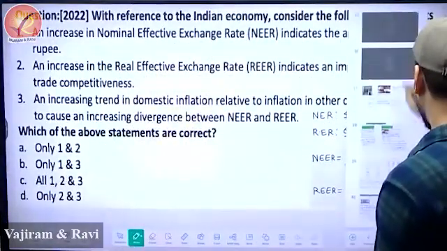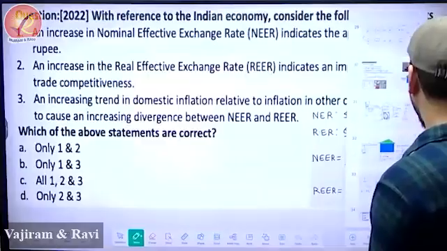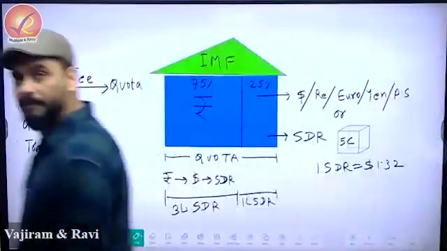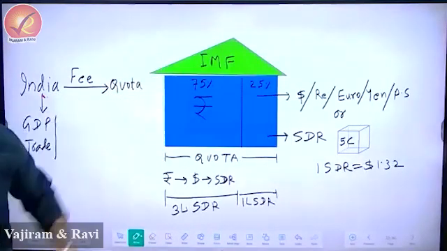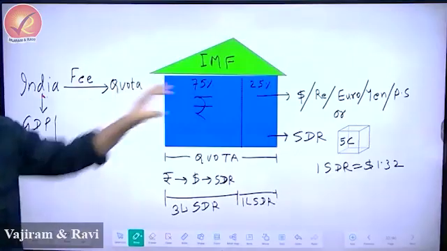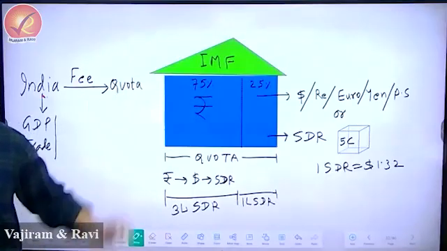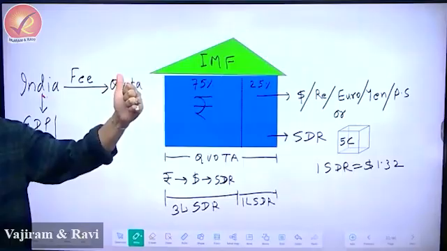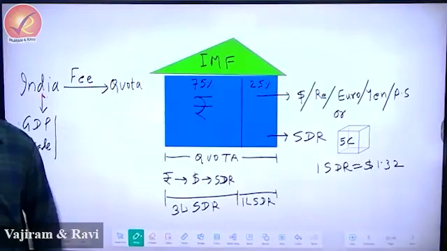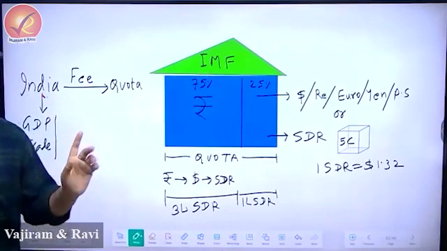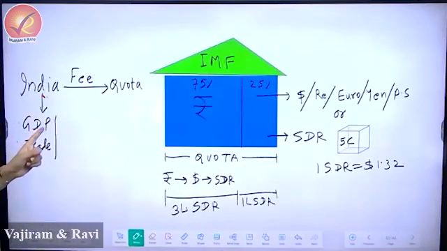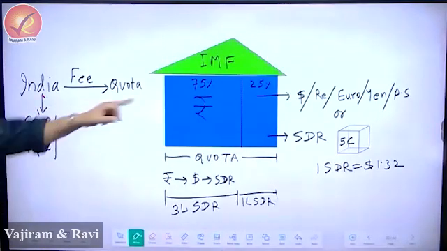So let us go back and let us try to see what I have in mind. Look at this, please. Now, that's India. Look carefully, bacho. That's India and that's IMF. Now, when India was trying to become a member of IMF, very careful, okay, don't lose focus and don't jump, India also made a request to IMF: can I contribute more? They said, sorry, you can contribute only on the basis of your GDP, only on the basis of your participation in world trade. So they said, based on that, India, you contribute.